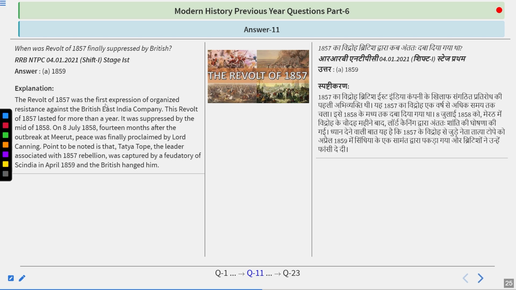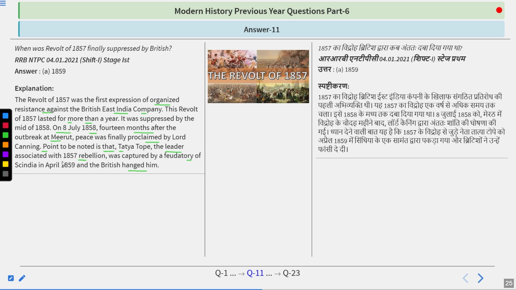The revolt of 1857 was the first expression of organized resistance against the British East India Company. This revolt lasted for more than a year. It was suppressed by the middle of 1858, on 8th of July 1858, 14 months after the outbreak at Meerut. Peace was finally proclaimed by Lord Canning. Point to be noted is that Tatya Tope, the leader associated with the 1857 rebellion, was captured by the feudatory of Scindia in April 1859 and the British hanged him.